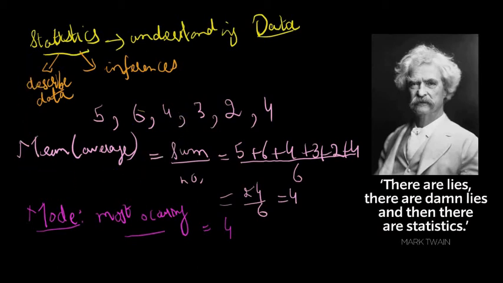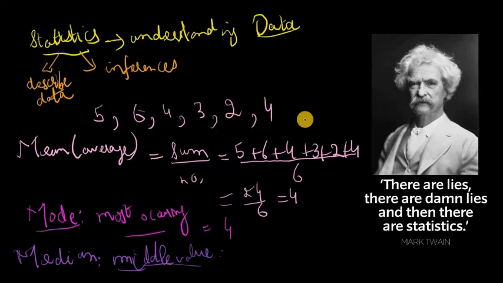And the third way to describe a data set would be the median. And the median is essentially the middle value in a data set. In any given data, the middle value is your median. So how do we get to the middle value?